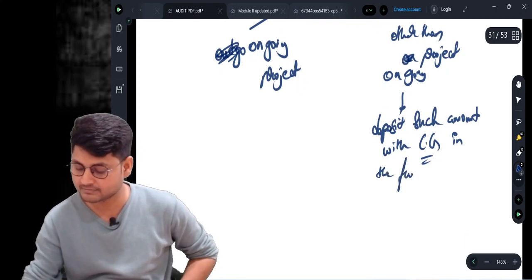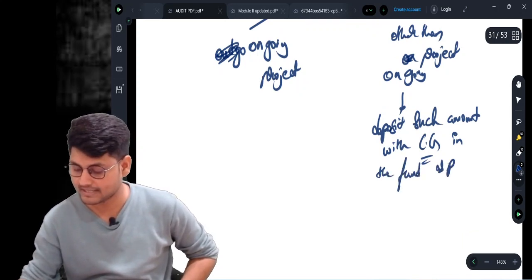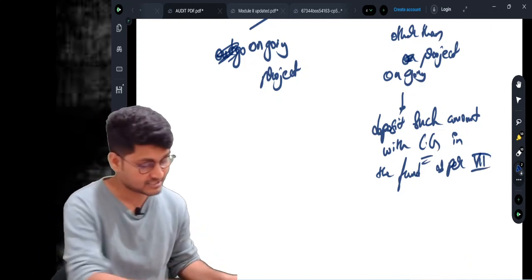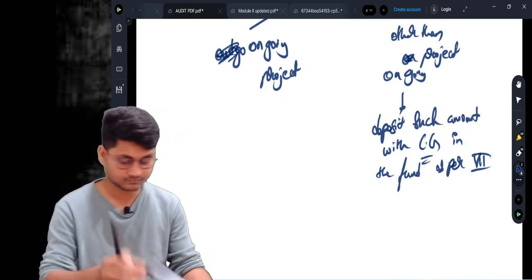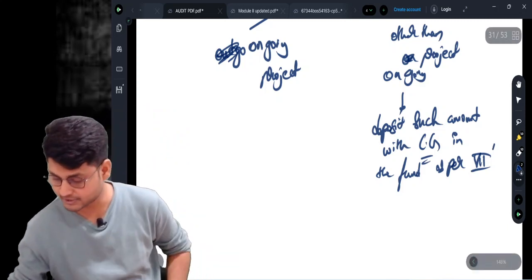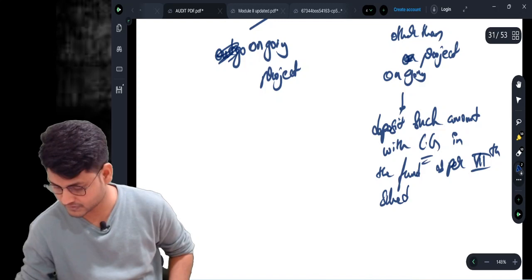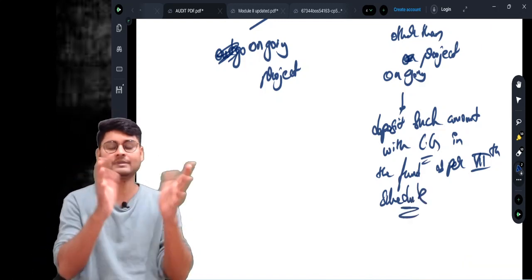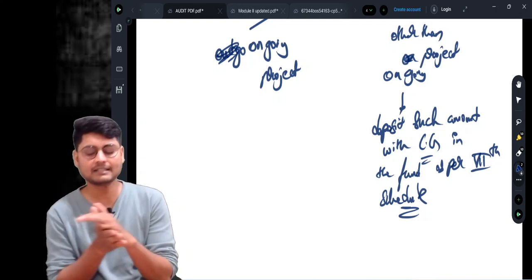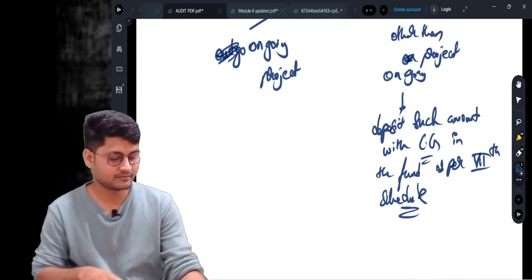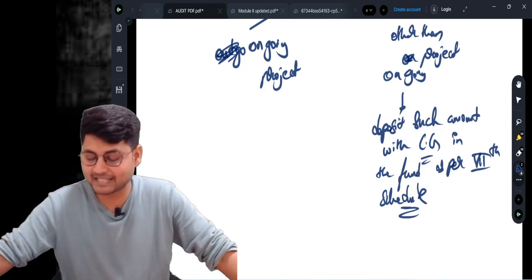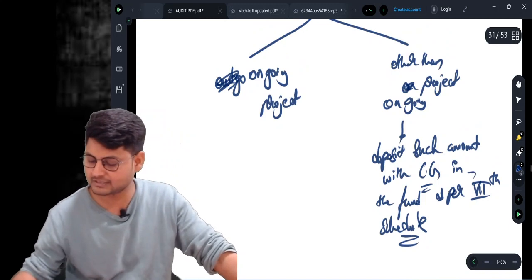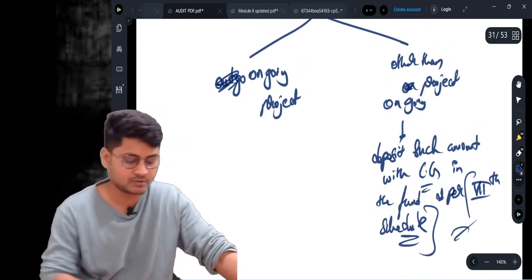in the fund as per the 7th schedule. It is a central government fund where the money, once deposited, the central government has the authority to utilize. Recently we heard of some funds like the PM CARES fund, etc. For those funds there are many things. You can just open section number 135 to look into this type of funds.